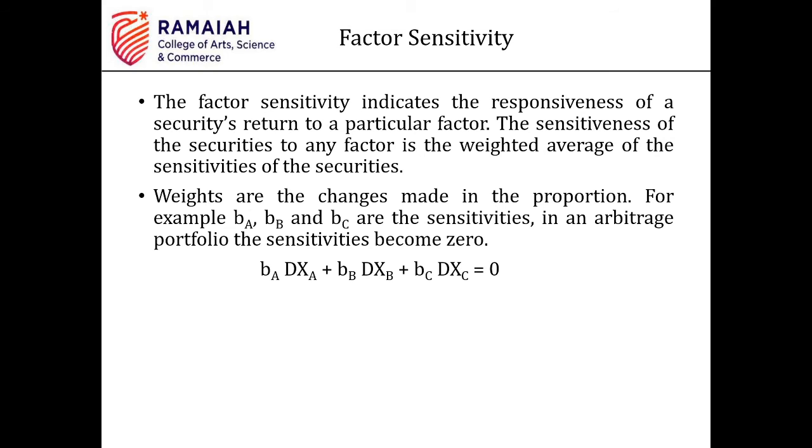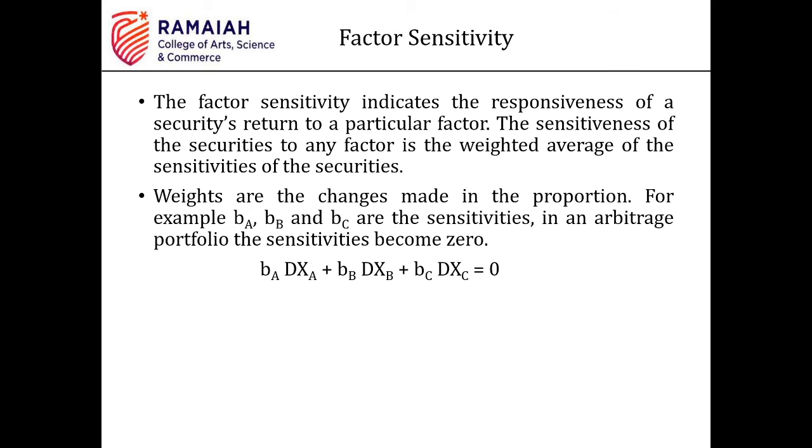So what I mean to say is that there might be certain factors which will have a certain degree of risk on a particular security. This is what is meant by factor sensitivity. In the APT model, we try to analyze the sensitivity of each and every factor with the particular stock.